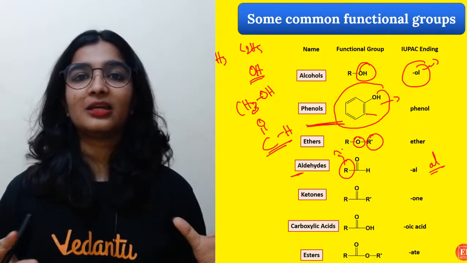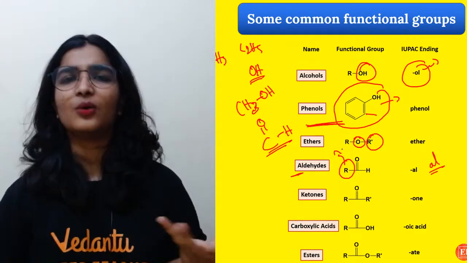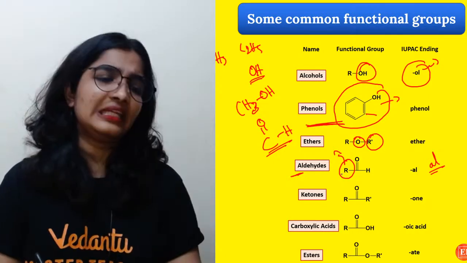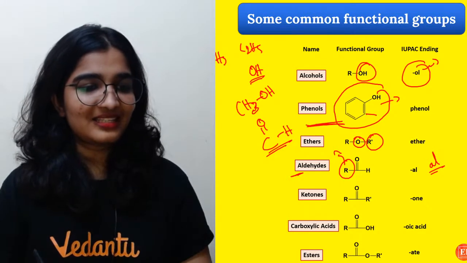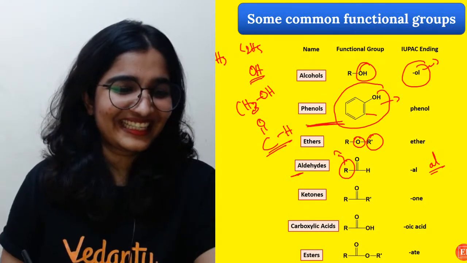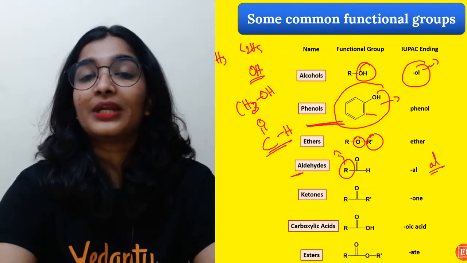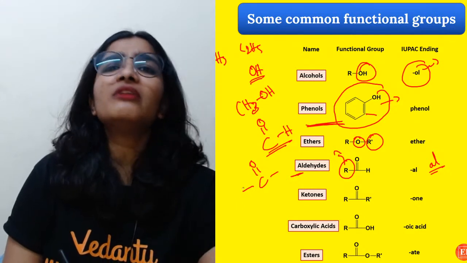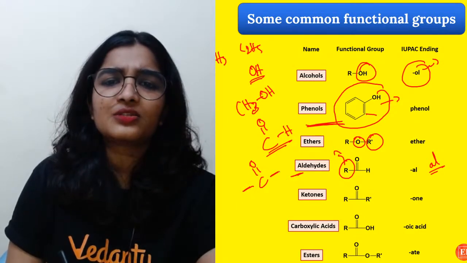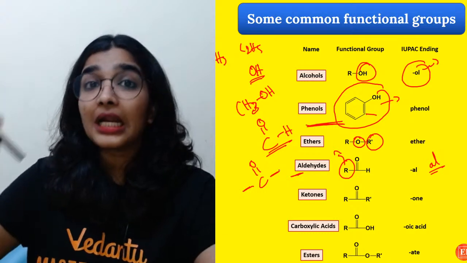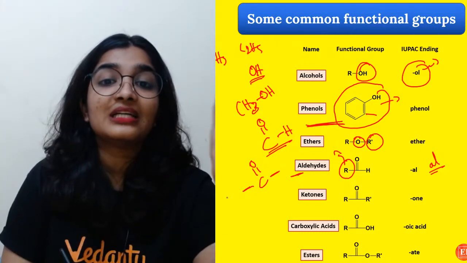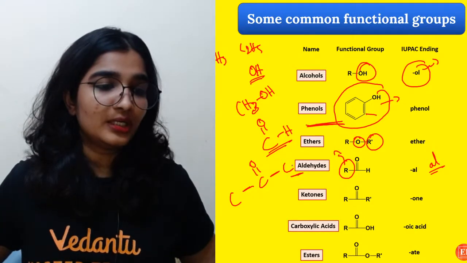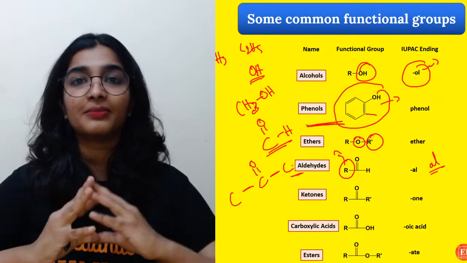In organic chemistry, if you are seeing ROH or RCOOH, R means an alkyl group. You can add CH3 if you want, C2H5, anything. The functional group of ketones is C double bond O. Sometimes we don't even write R. I'll just write these small dashes and leave it. That means it is understood that this group has been bonded with the other two carbon atoms. The chain will continue. That is something you have to understand.